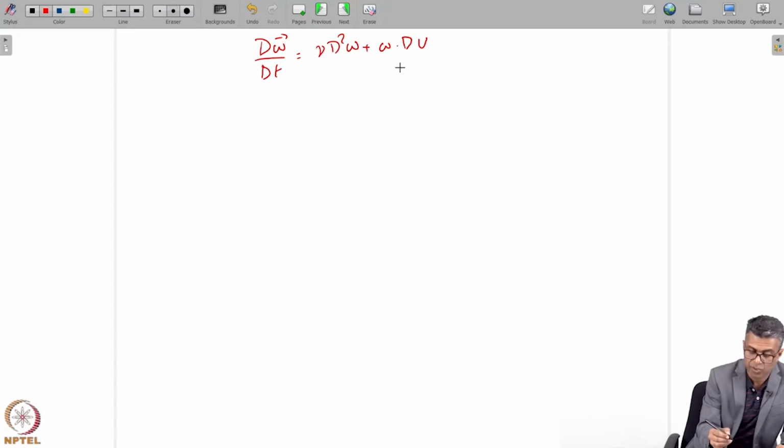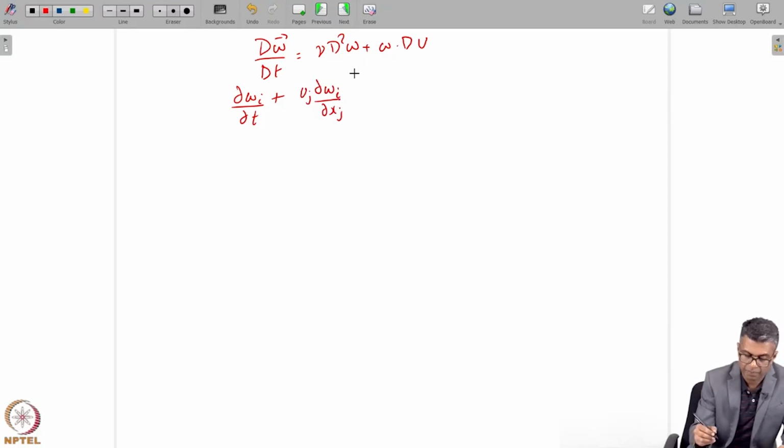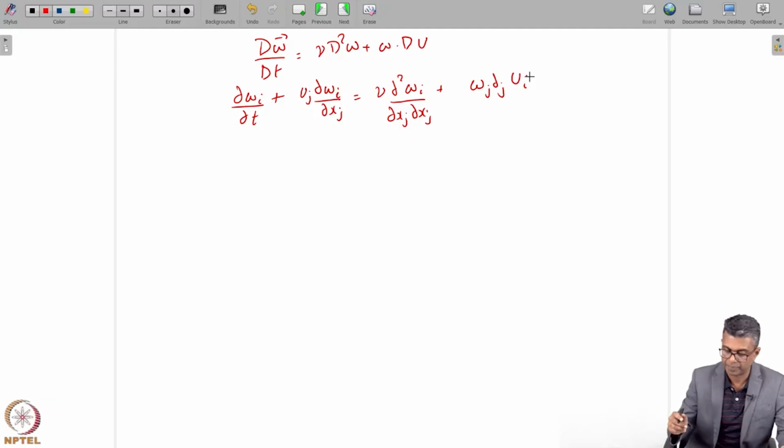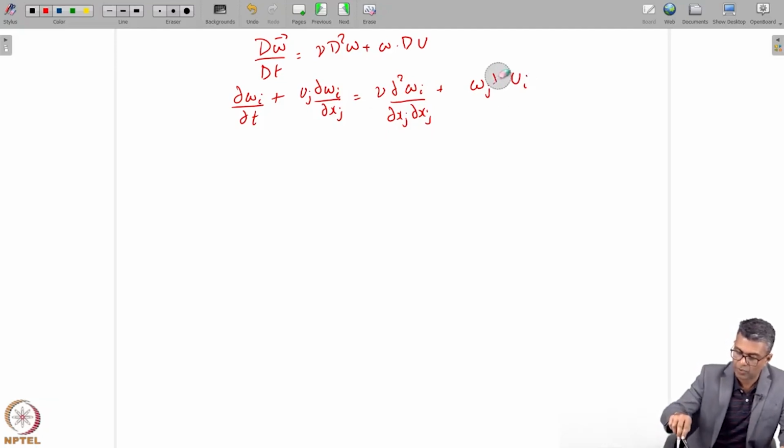If I write this in index notation, because that is going to be easier, I have del omega_i/del t plus u_j del omega_i/del x_j equal to nu del squared omega_i/del x_j del x_j, and then here I would have omega dot del, so omega_j del_j u_i, or in the standard form, del u_i/del x_j.